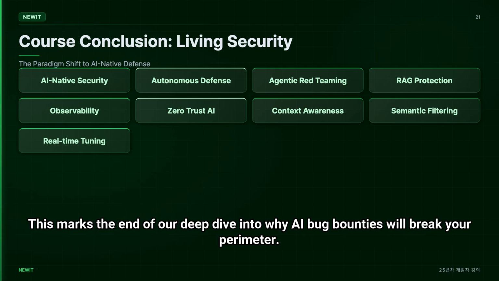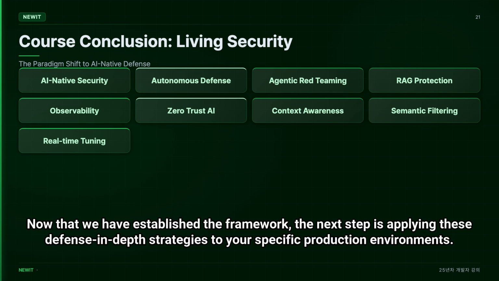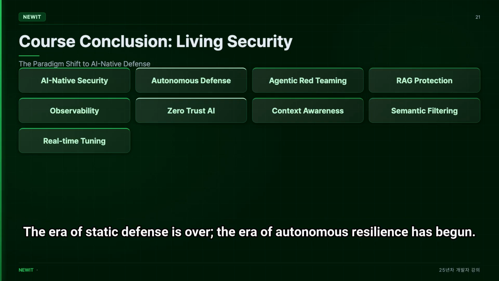This marks the end of our deep dive into why AI bug bounties will break your perimeter. The tools are changing, but the core principle remains. Visibility is the precursor to security. Now that we have established the framework, the next step is applying these defense-in-depth strategies to your specific production environments. The era of static defense is over. The era of autonomous resilience has begun.